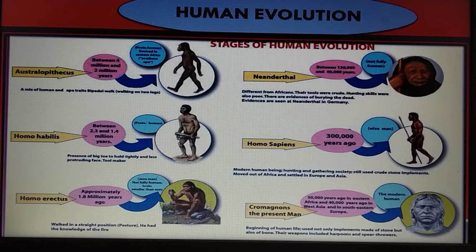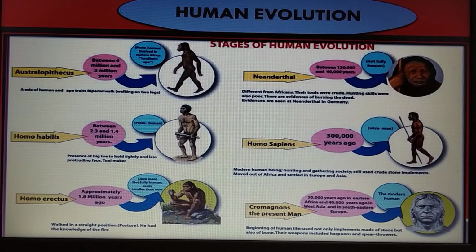First one, Australopithecus. Second one, Homo habilis. Third one, Homo erectus. Fourth one is Neanderthal. Fifth one, Homo sapiens. The last one, Cro-Magnon. This is present man.